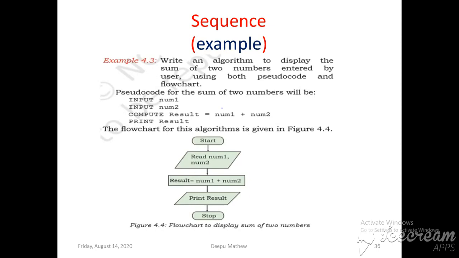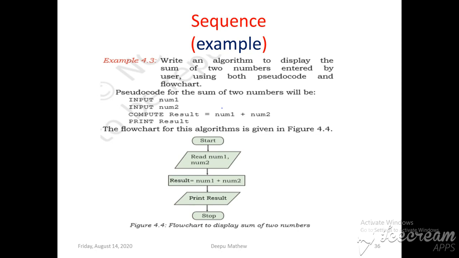For example, look at this program: write a program to find the sum of two numbers. We are going to write the pseudocode. First, input number 1, then input number 2, then compute the result equal to num1 plus num2, and finally print the result. Look at this: each step is carried out after the previous one, meaning the input of number 2 is carried out only after the input of number 1. This is called a sequence.